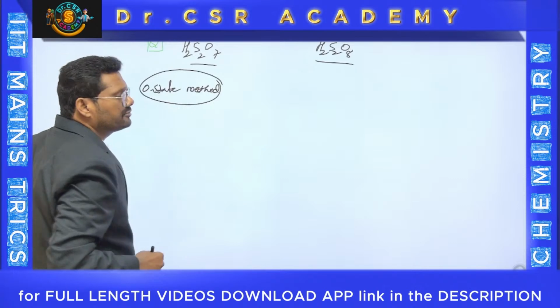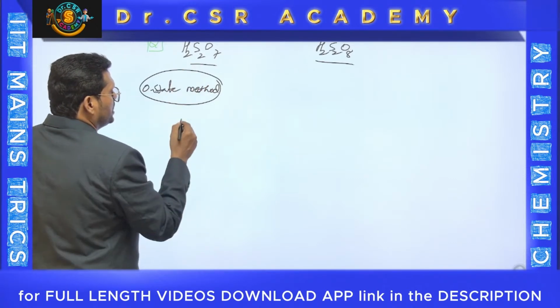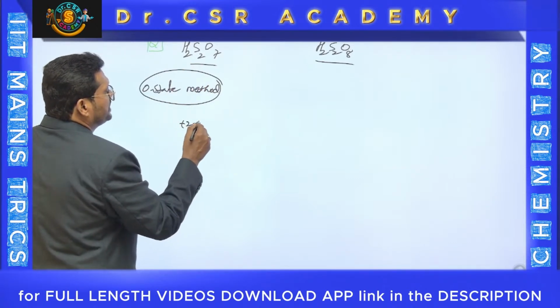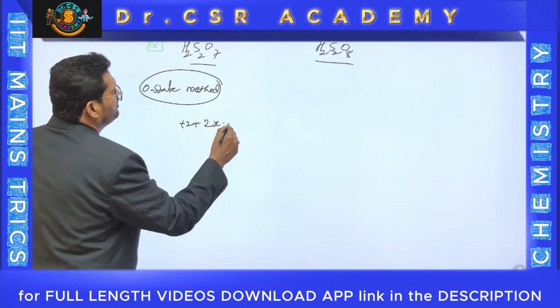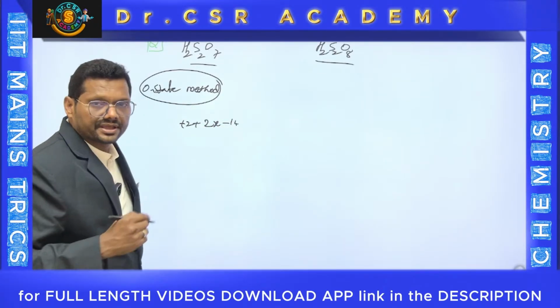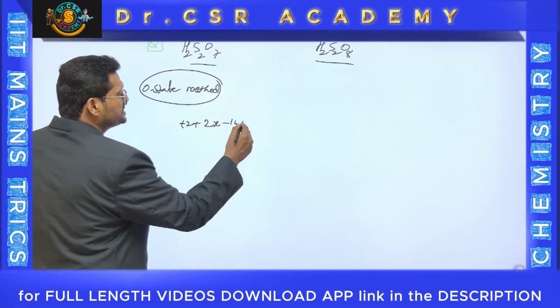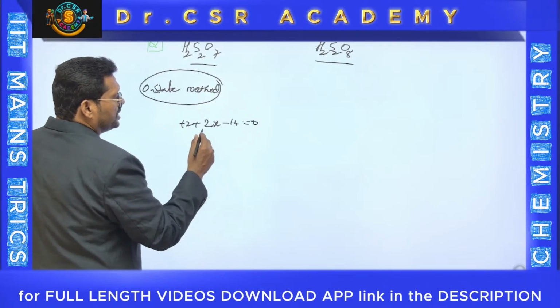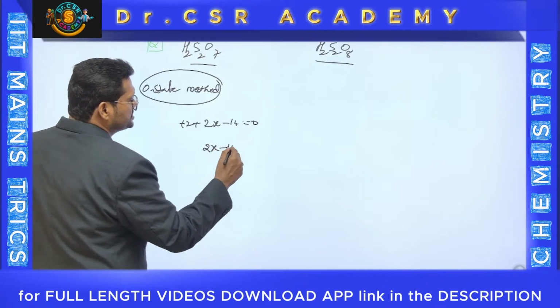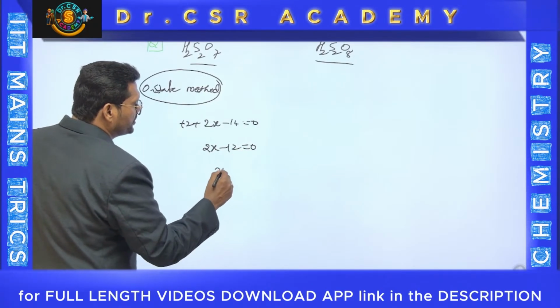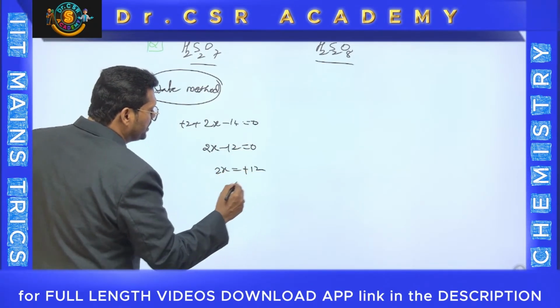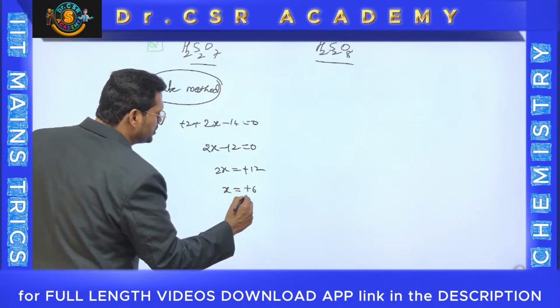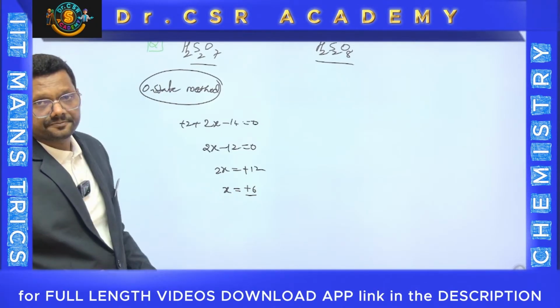Based on this method you can identify. That means what? See this one, plus 2 plus 2x. There are 2 sulfurs. Minus 14, because oxygen is minus 2, so 7 oxygens give minus 14, equal to 0. Therefore, 2x minus 12 equals 0. So 2x is equal to plus 12. Obviously, x is equal to plus 6, and no doubt sulfur is in the plus 6 oxidation state.